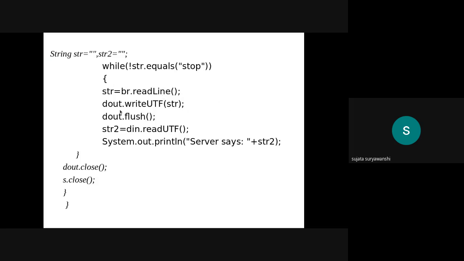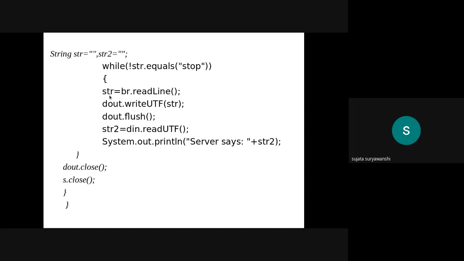After that, the dout method is used, that is dout.writeUTF of str. Whatever data is accepted from the user should be written on the communication channel and sent to the server side. For that purpose dout.writeUTF is used. UTF is one of the protocols, used to encode and decode the data. So it encodes the data coming from the user and writes it with the help of the writeUTF method.